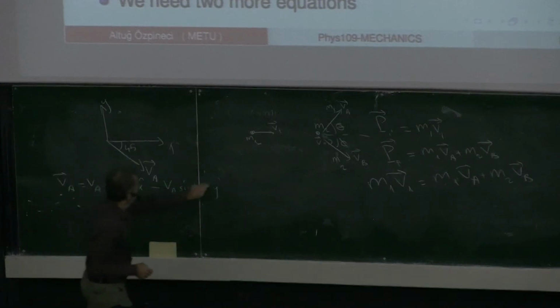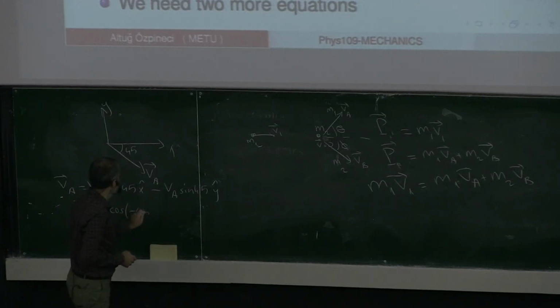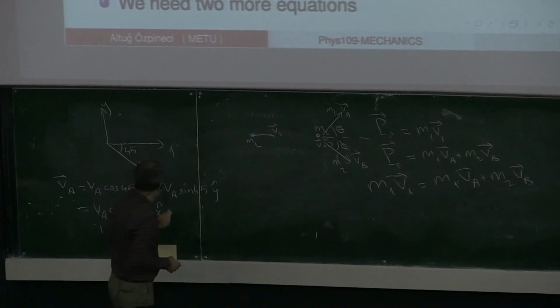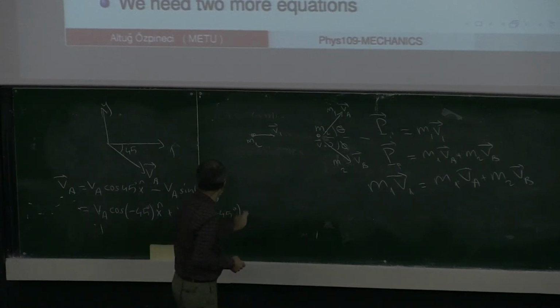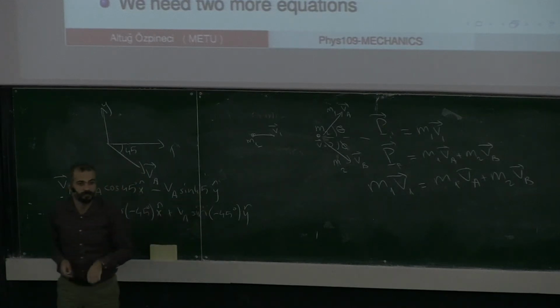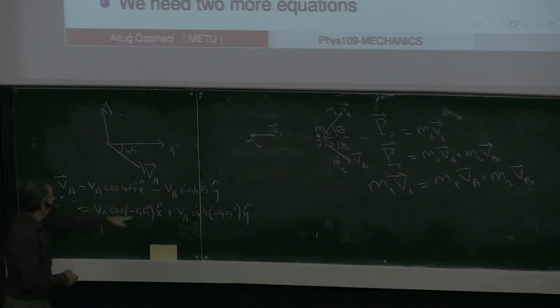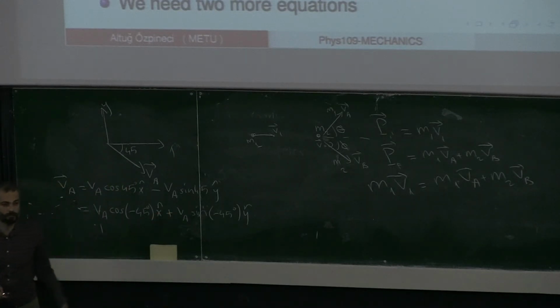But this I can also write as VA cosine of minus 45 degrees in the x direction plus VA sine of minus 45 degrees in the y direction, because sine of minus 45 degrees is equal to minus sine of 45 degrees. Now, in this case, I have this plus sign. They both are equal.